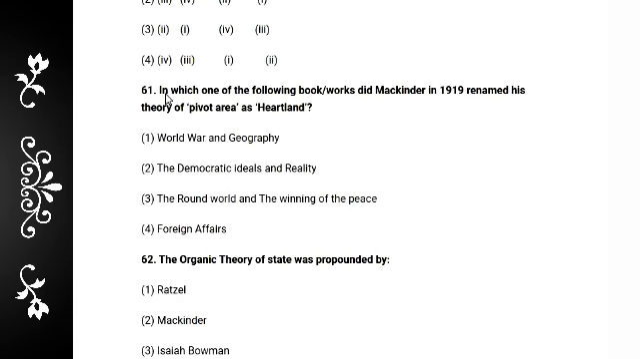And next question: in which one of the following works did Mackinder in 1919 rename his theory of pivot area as heartland? You must remember that Mackinder in 1919 renamed his theory of pivot area as heartland. So definitely the answer is 2, Democratic Ideals and Reality. This is the correct answer.